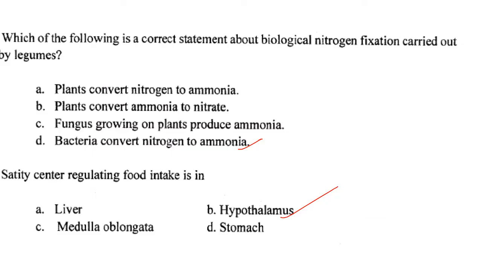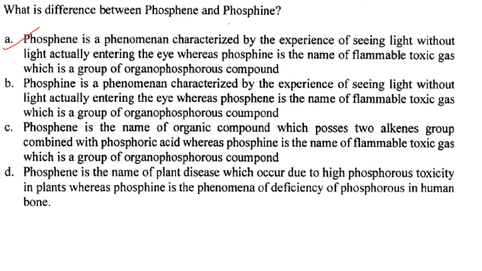Then next one. Which of the following is the correct statement about biological nitrogen fixation carried out by legumes? So it is bacteria that convert nitrogen to ammonia. So answer is option D. Satiety center regulating food intake is in. So it is in the hypothalamus. Answer is option B. Then what is the difference between phosphene and phosphine?